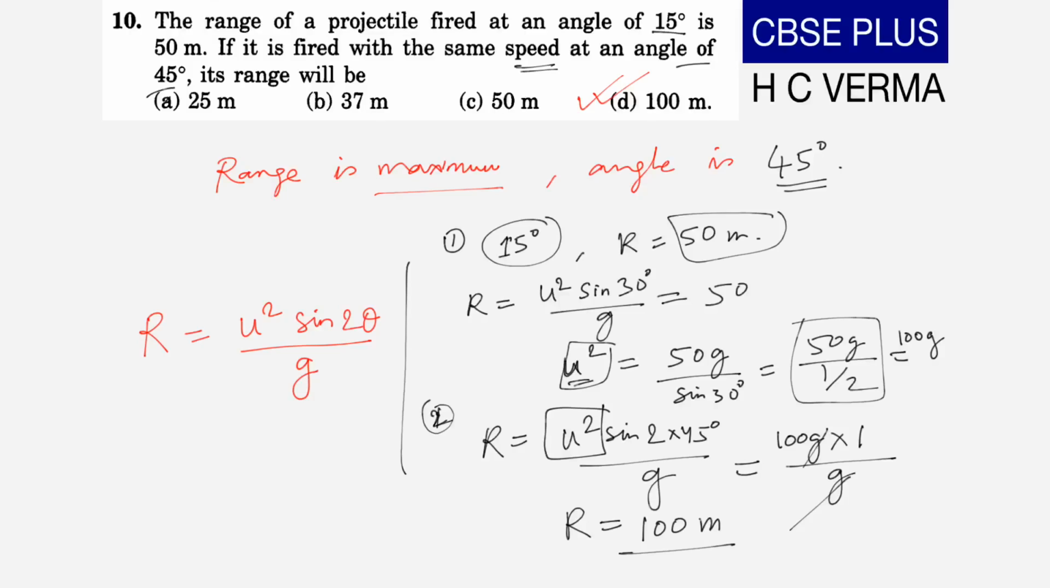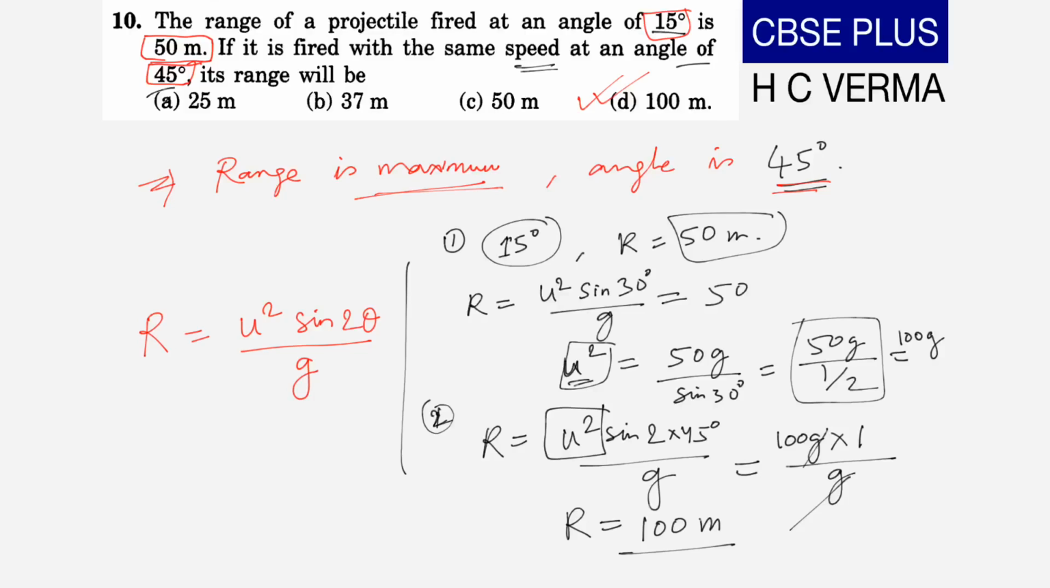This question can also be solved without using all these formulas, because we just need to keep in mind that range is maximum when angle is 45 degrees. So if it is 15 degrees, we have a value of range 50 meters. Obviously, when range is maximum at 45 degrees, if the question asks what is the range at 45 degrees, we need to find the maximum value.